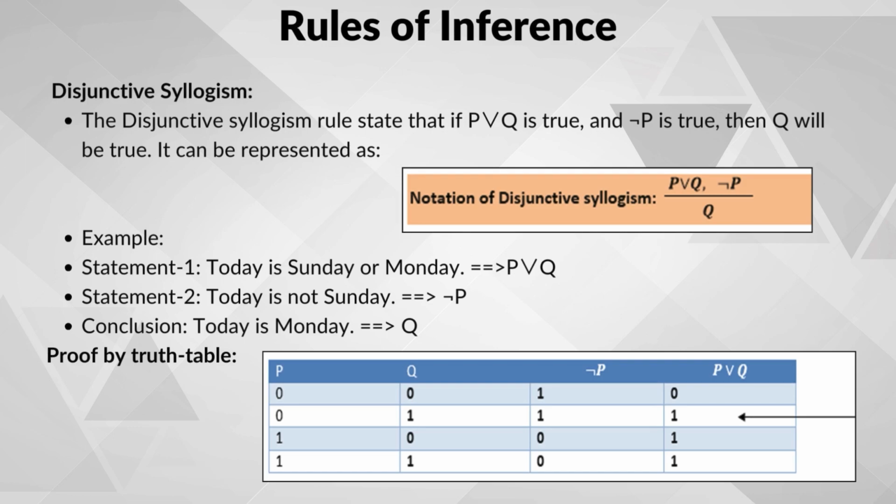We know that today is either Sunday P or Monday Q, but we also know that today is not Sunday, that is not P. So, based on the disjunctive syllogism rule, we can confidently say that today is Monday, that is Q. Same as the previous, this can again be proved using the truth table for the premises, that is P or Q and not P, and then show the resulting truth table for the conclusion, that is Q.